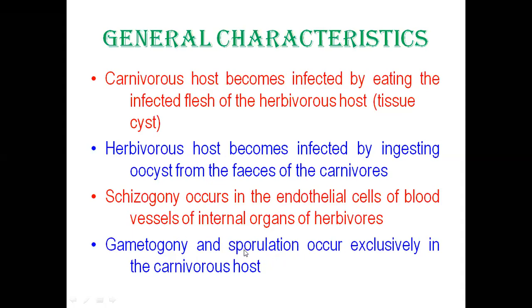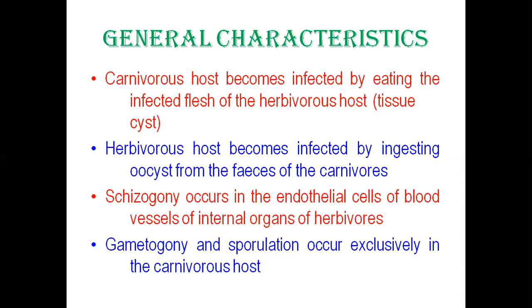The sporulation, just like Cryptosporidium, the parasite is sporulated in situ, in the intestinal lumen itself. The oocyst containing sporocysts, which contain sporozoites, which are readily infective, develops inside the intestinal lumen.